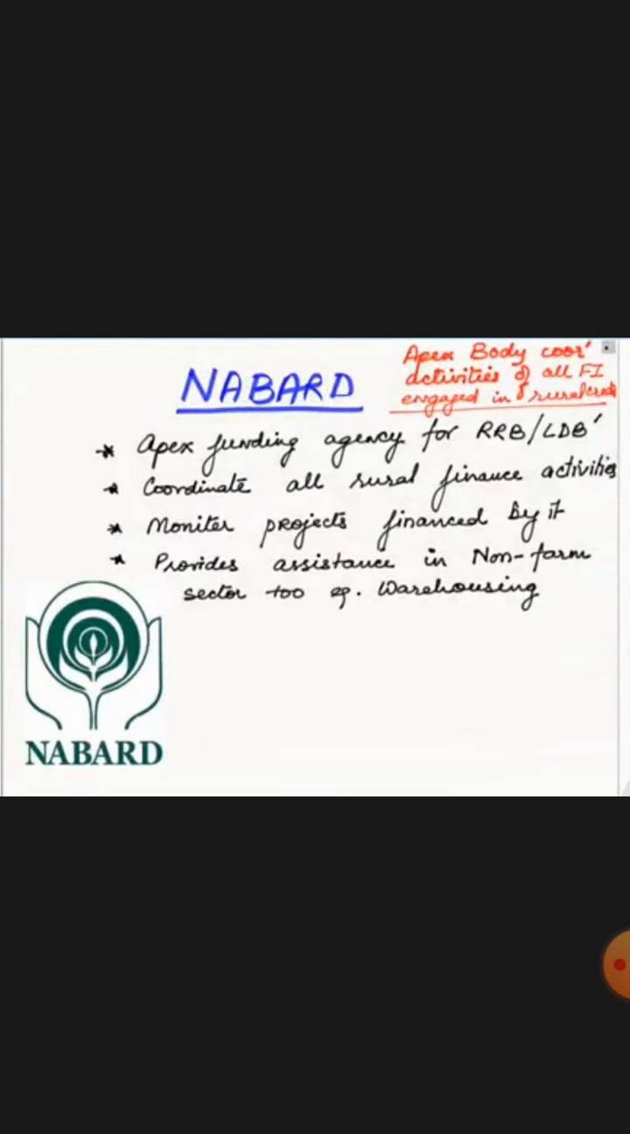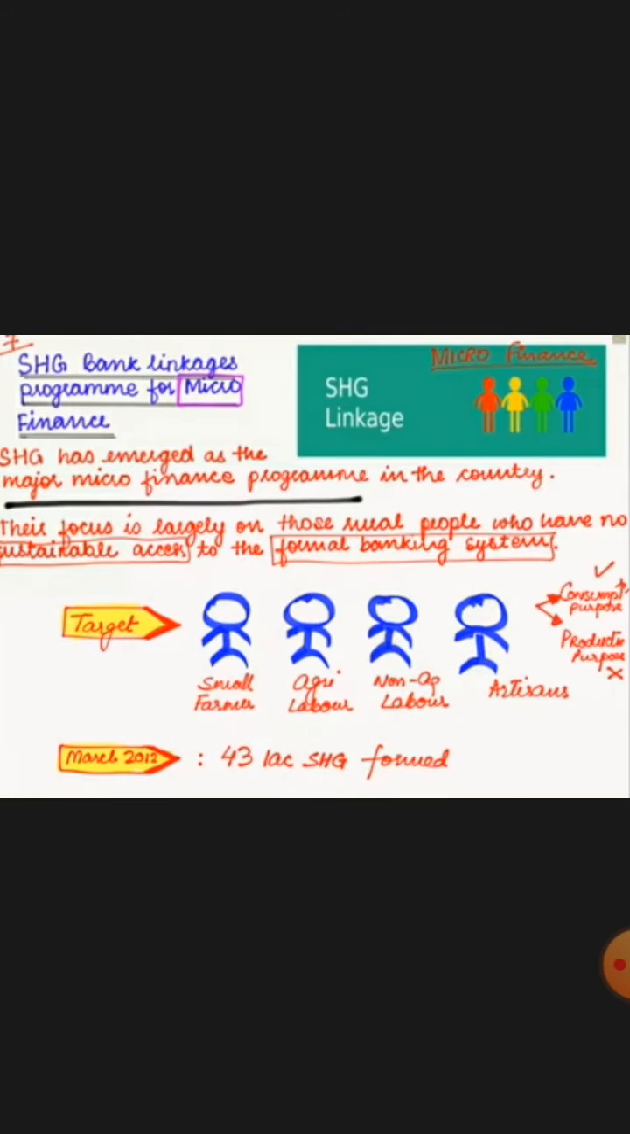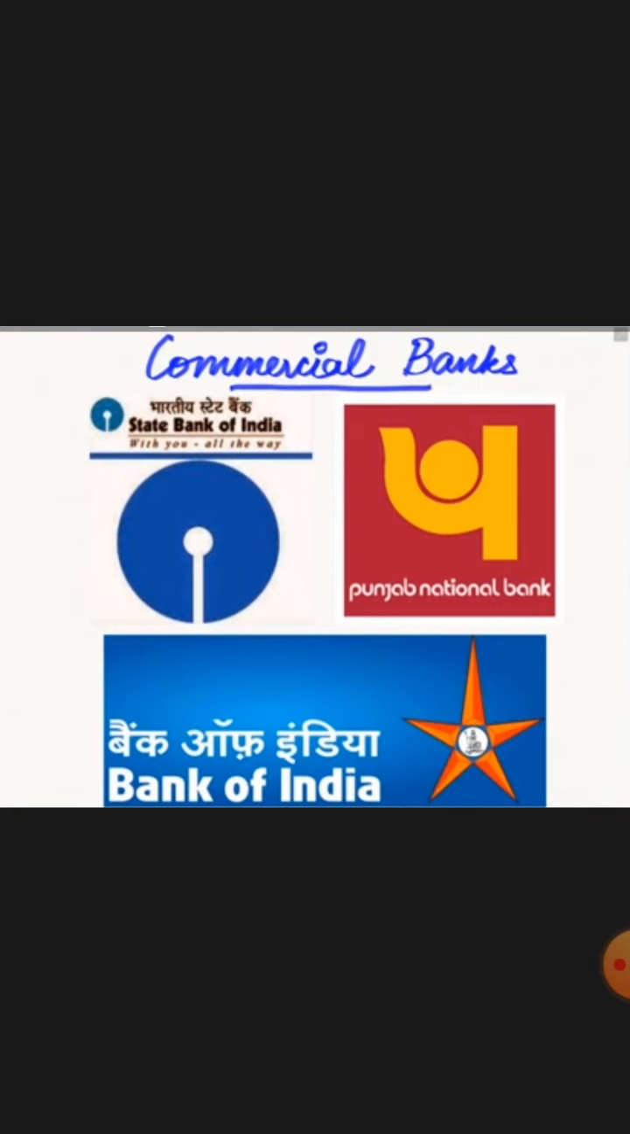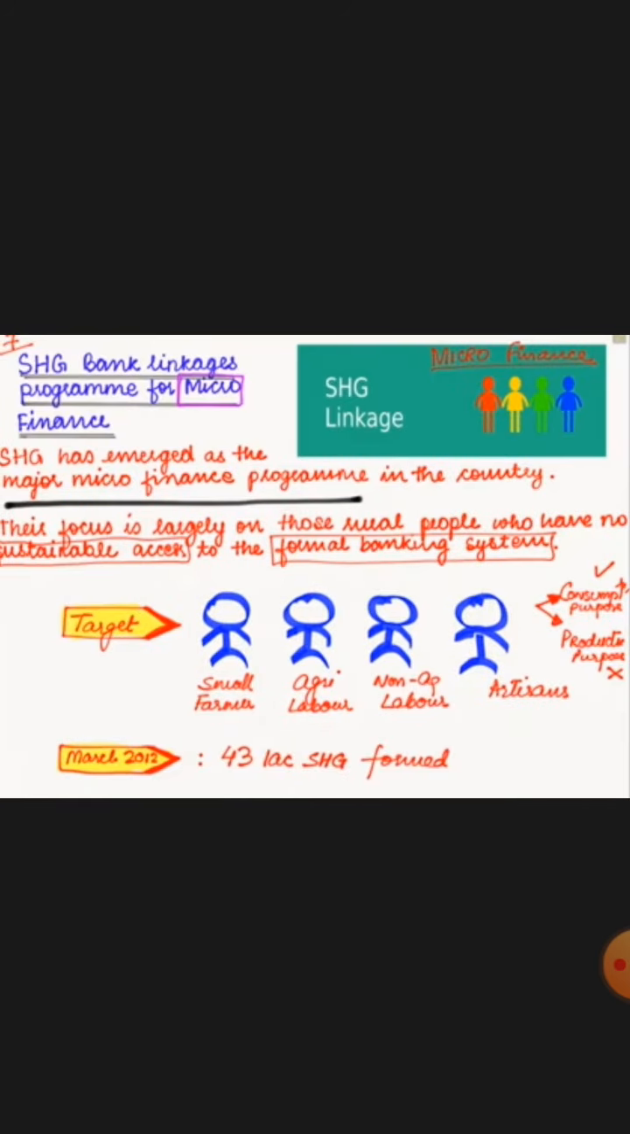Okay, now next is SHG. SHG means self-help groups. In the previous slide, you can see some of the commercial banks which are taking part in activities of rural credit. Now, SHGs are the bank linkage programs for microfinance. They are also called micro credit programs.